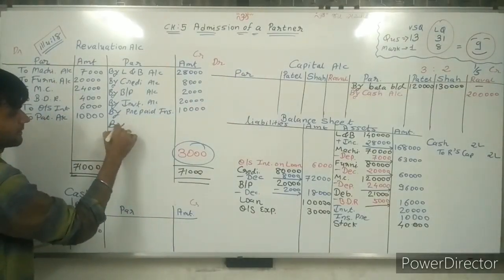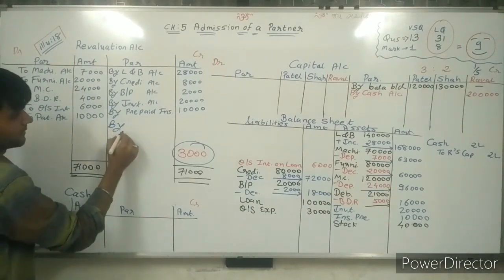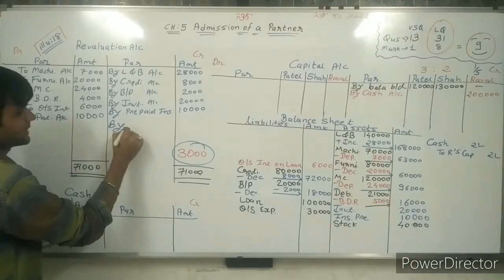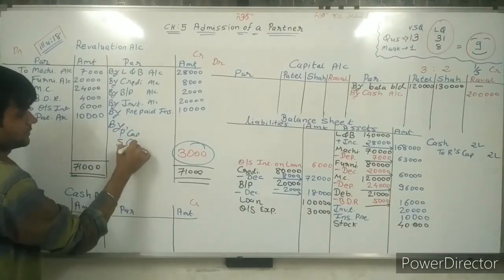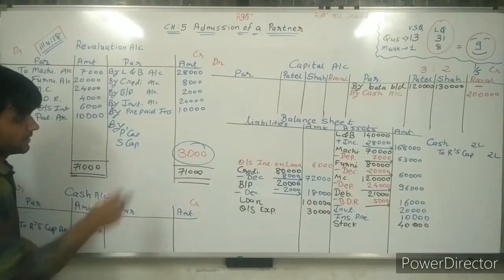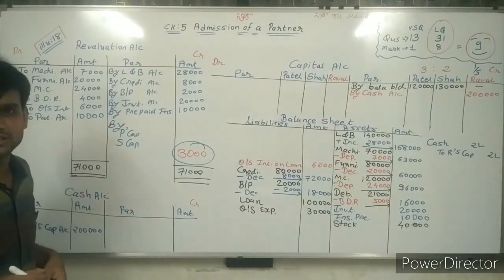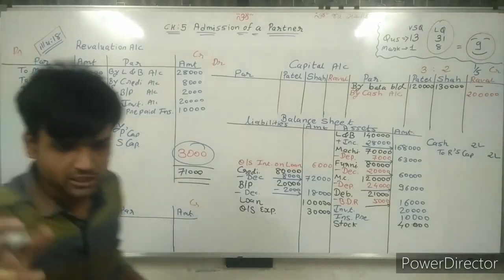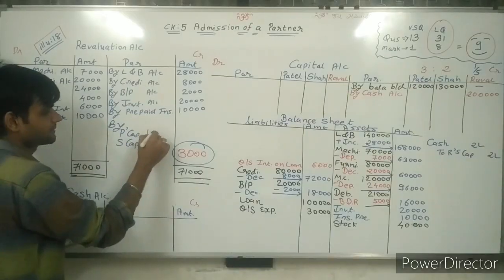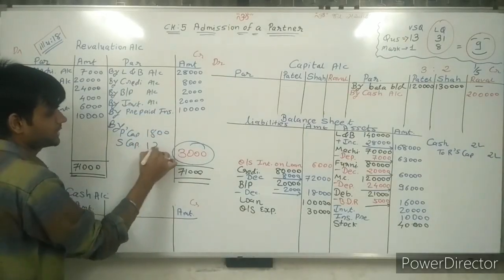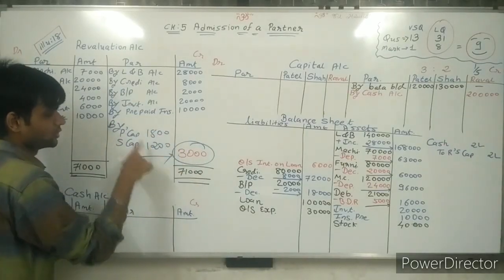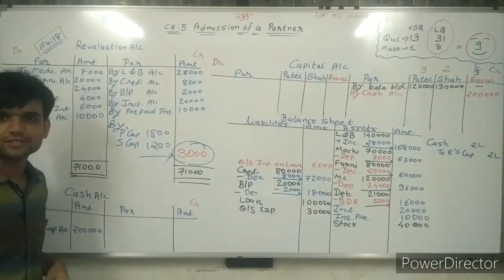So by Patel's capital, Shah's capital. Distribute this 3,000 in the ratio of 3 and 2. If you distribute, you will get 1,800 and 1,200 rupees. Total of these two is 3,000.